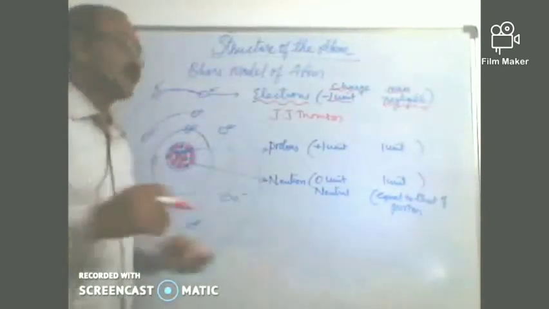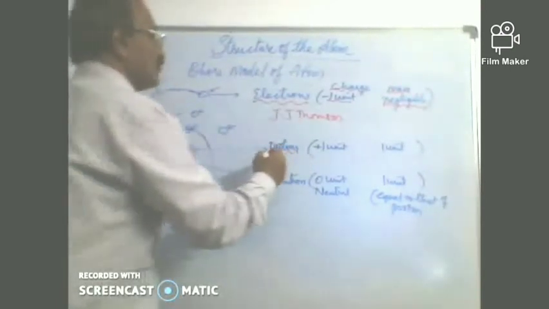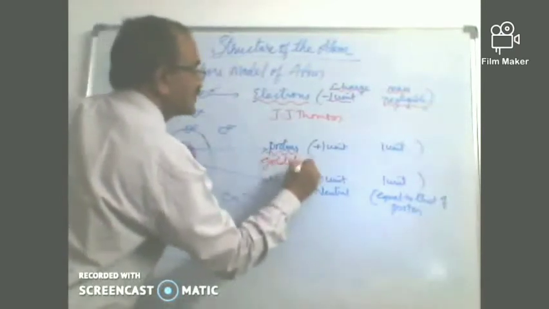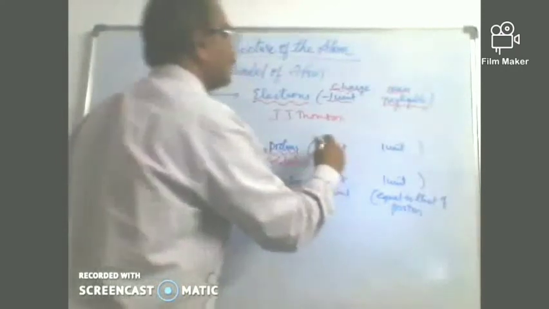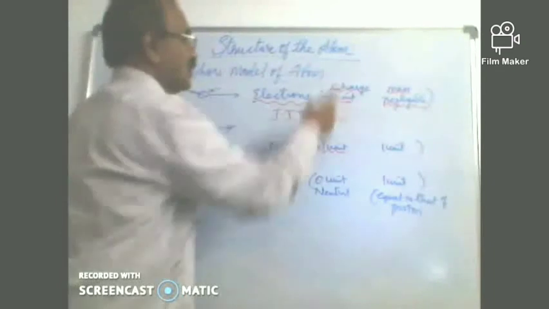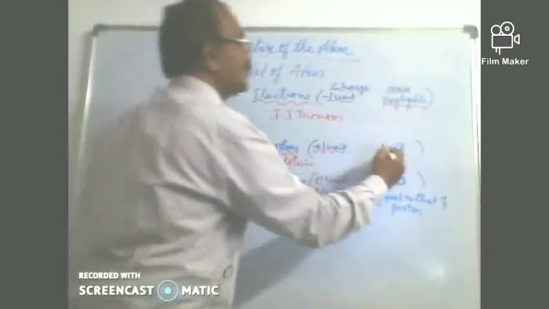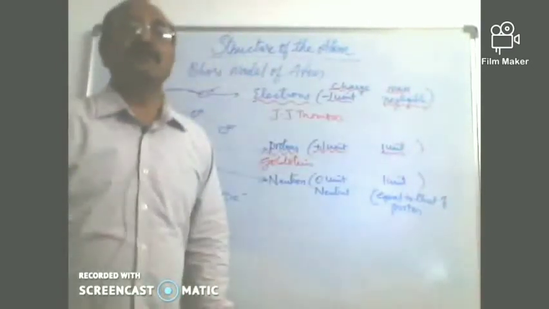Now next, we have the proton. Who found the proton, children? It was Goldstein, that we discussed in the previous parts. And what is the charge? It was +1 unit, and they are equal and opposite charges, both electron and proton. And the mass is 1 unit of mass for the proton.